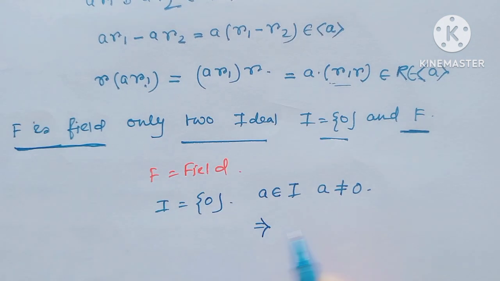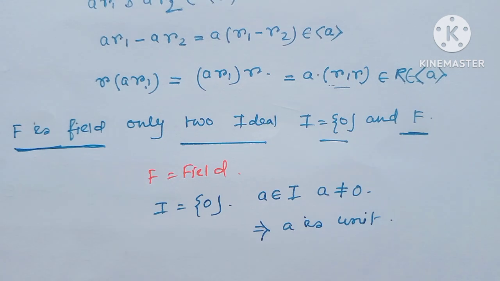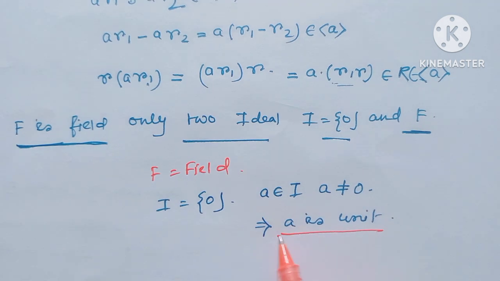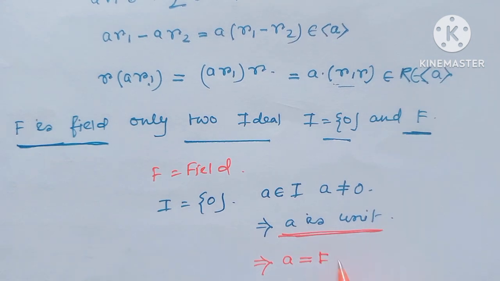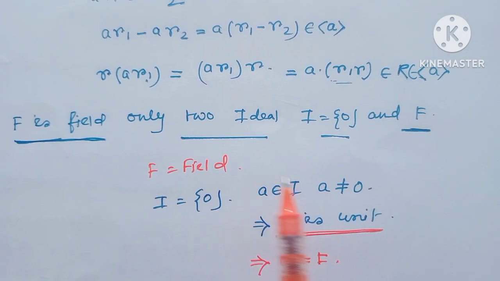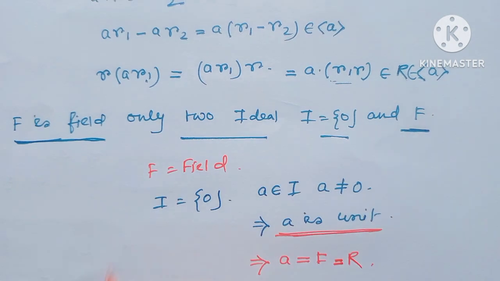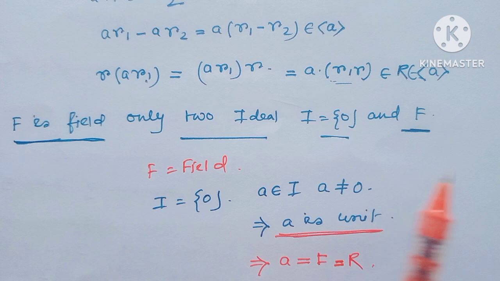That implies obviously a is a unit. Since it is a field, every nonzero element is a unit. That means since a is a unit, the ideal is actually the whole field itself. So when F is a field, there exist two ideals: one is 0 and another is the field.